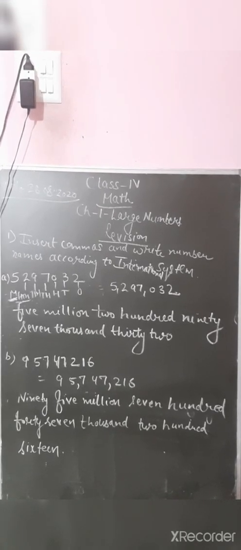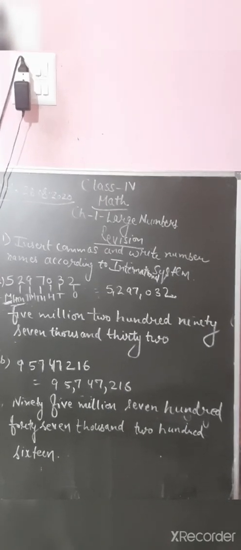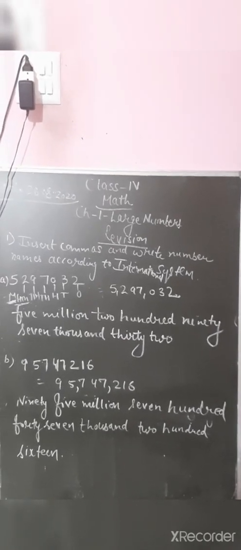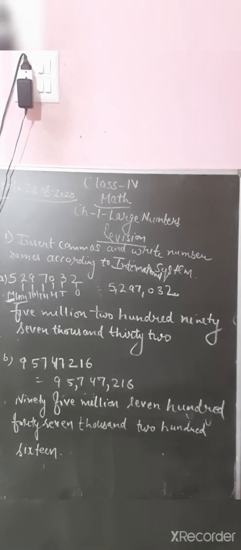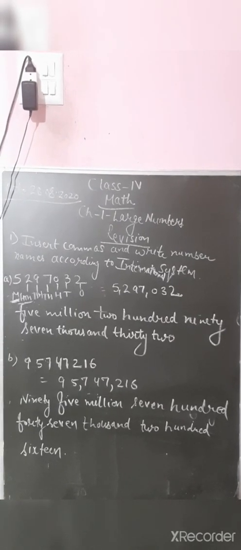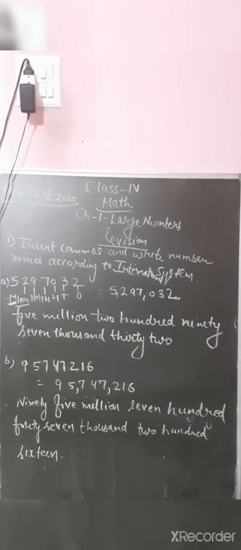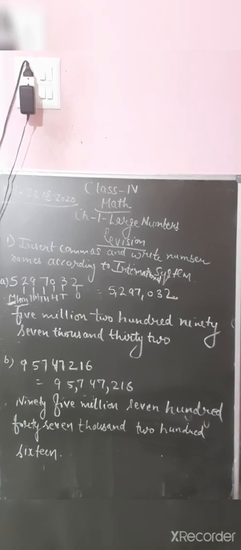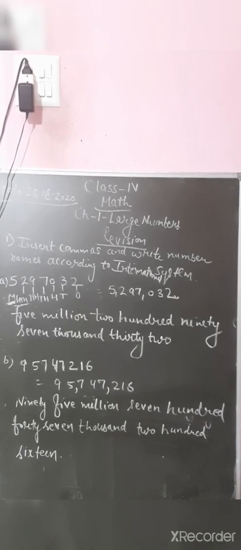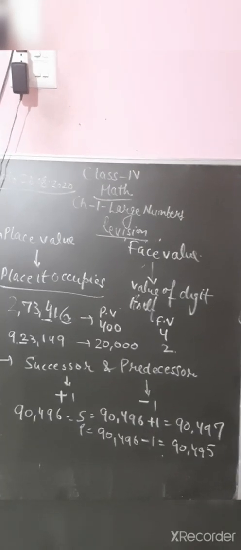Next is the same number I have taken. Here ones, tens, 100, 1000, 10,000, 100,000, million, 10 million. So you will speak 95 million. After 95 you have to insert a comma, 95,747,216. Accordingly you have to insert commas also. So you have to write the number name 95,747,216.